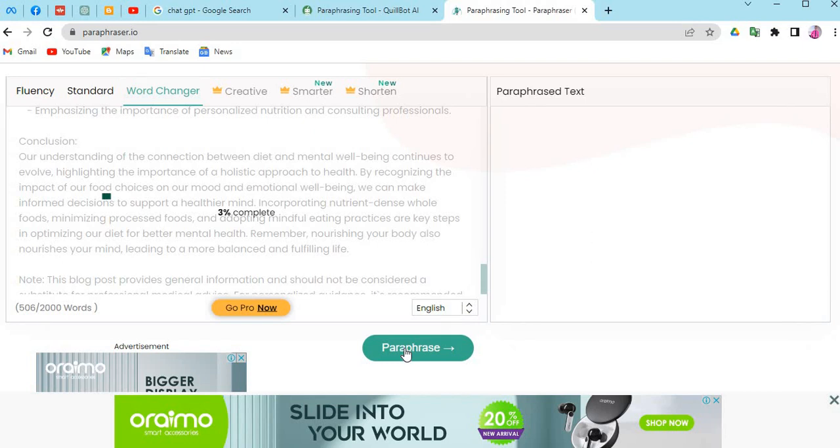So the next thing we need to do is to wait some minutes whereby this paraphraser.io will generate the new paraphrased text for us on this particular interface here, which is the paraphrased text.